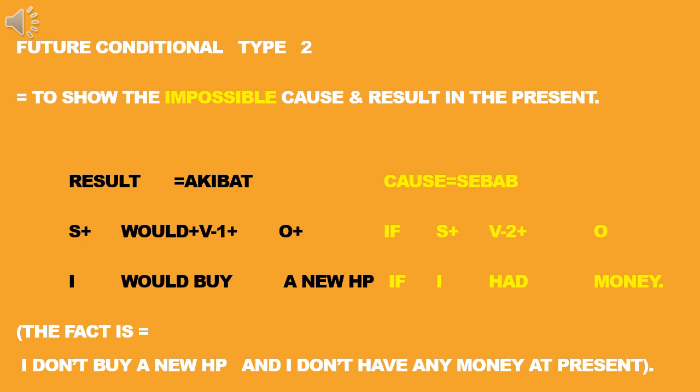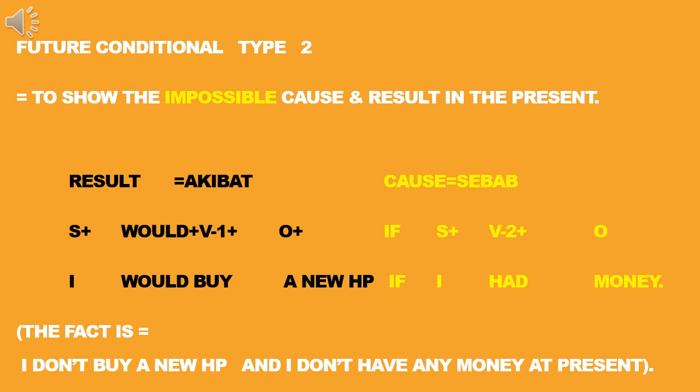Okay, let's see. I would buy a new handphone if I had money. If you say that, it means that you don't have any money and then you don't buy a new handphone. That's why, for the present time, we use the past form. You see, will becomes would, have becomes had. We use the verb in past tense for the baby sentence, or subordinate sentence. For the main sentence, we use would instead of will.